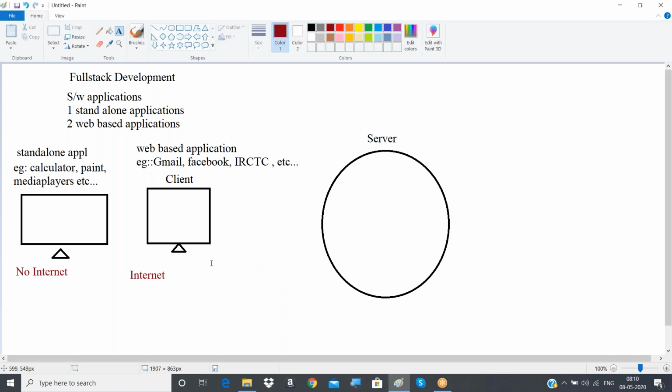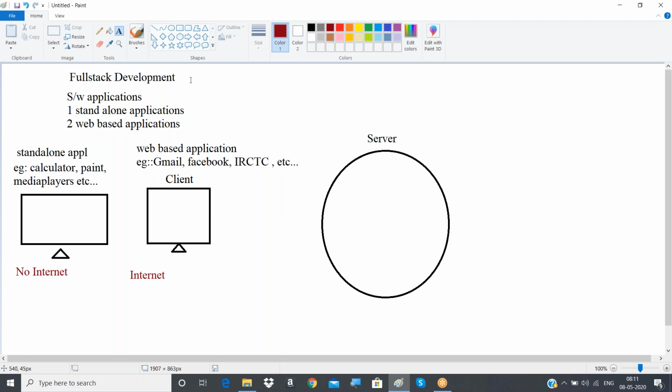Actually, we don't require the internet. If you have your own wire set up from your client machine to the server machine, that is fine. From your computer or your mobile, if you can run a wire directly from your place to the Gmail server, assuming Gmail is the application, located somewhere in the Google office, then the internet is not required. But that is highly impossible, right?